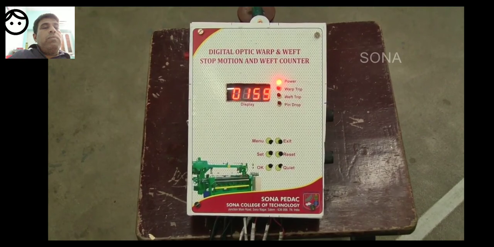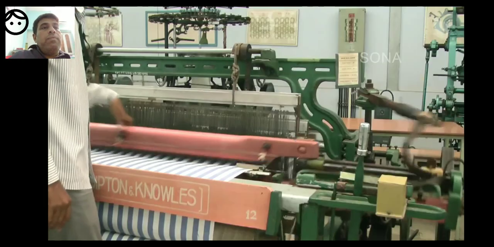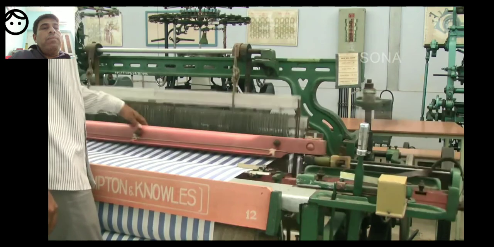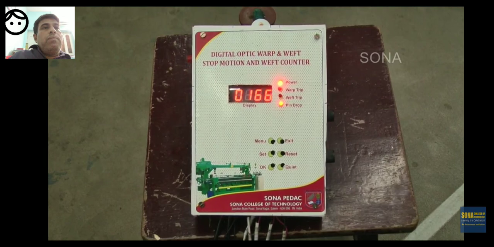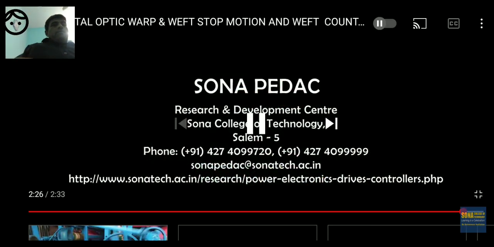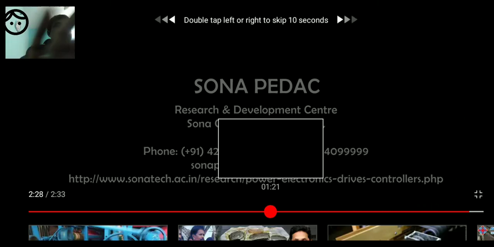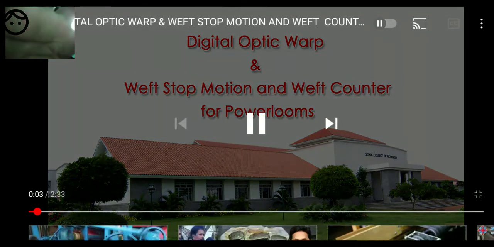In case of warp yarn breakage failure, the pin will drop down and short the electrodes. Then the product will stop the machine immediately and indicate the pin drop fault with an alarm. For more details and sales, contact Sona Pedak R&D Center, Sona College. Digital optic warp and weft stop motion.